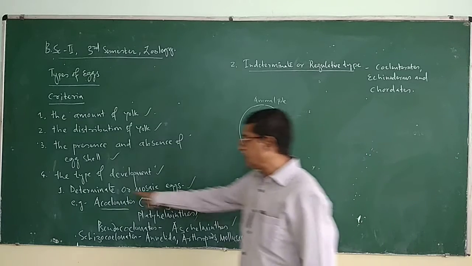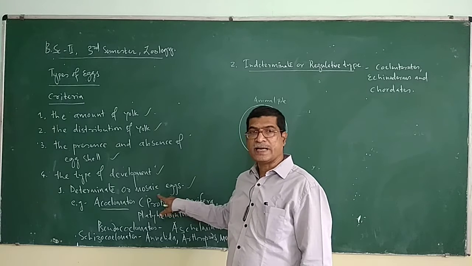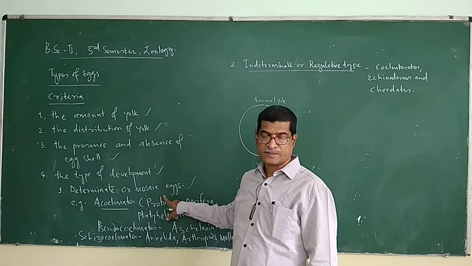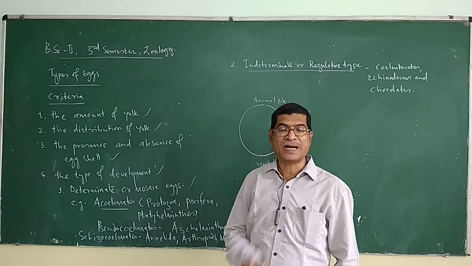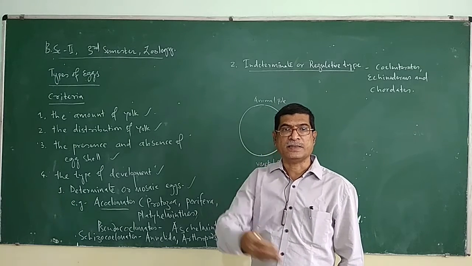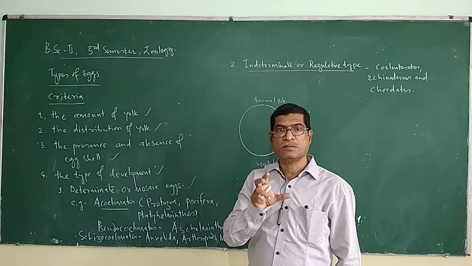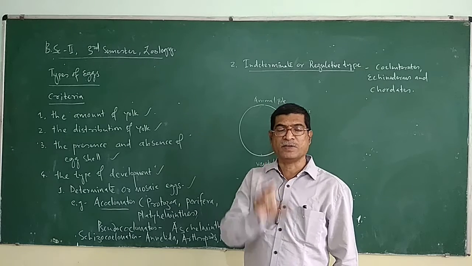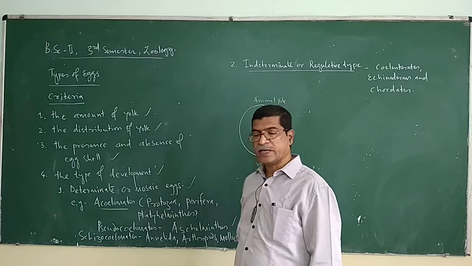What type? Determinate type. Mosaic type. Mosaic eggs, they are referred to as mosaic eggs because their parts' fate is fixed. After fertilization, these parts will grow into particular organs, particular parts of the embryo. So such eggs are referred to as determinate type.